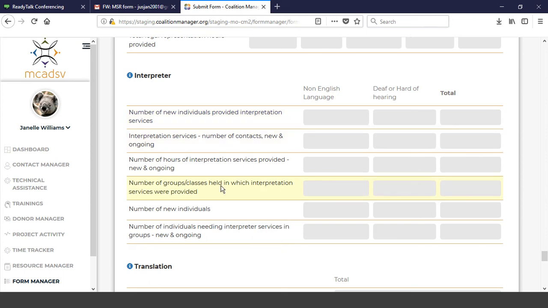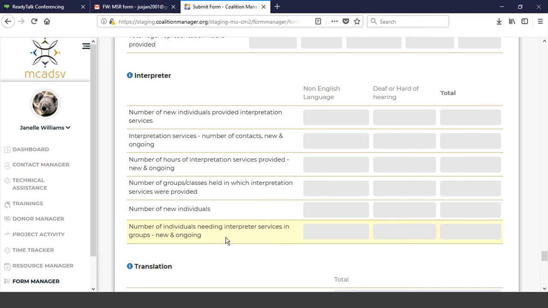Also, you're tracking the number of groups which you have provided an interpreter service for non-English and deaf clients, and the number of new individuals that attended those groups, and the total number of individuals that attended the groups that were needing interpreter services. Now, remember, interpreter services is a verbal interpretation, so it is usually 3 people involved. You've got your client that speaks one language, your advocate speaks a different language, and you have somebody in the middle translating so that the 2 people can communicate clearly.